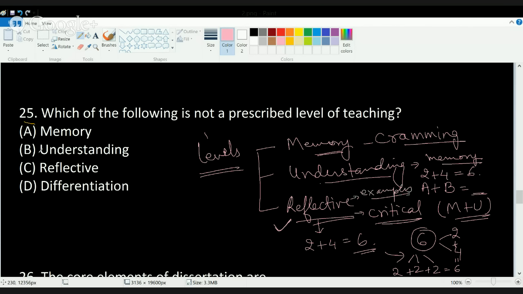Okay, so the correct answer here is: which of the following is not a prescribed level of teaching? You have memory, understanding, and reflection as prescribed levels of teaching. So the answer here would be D, that is differentiation.